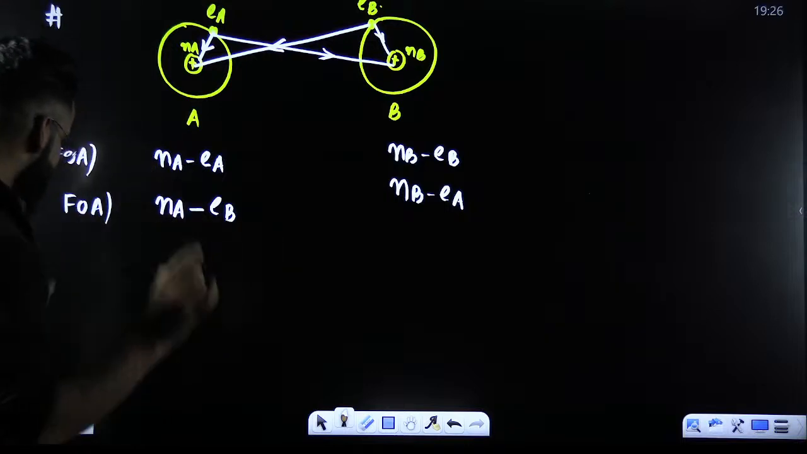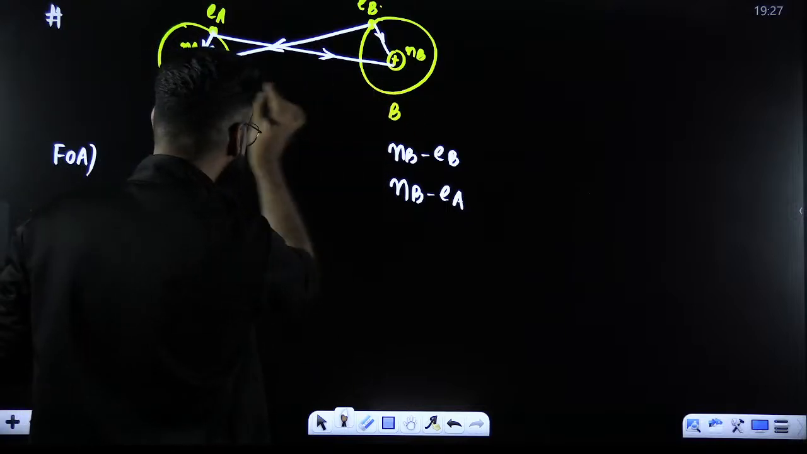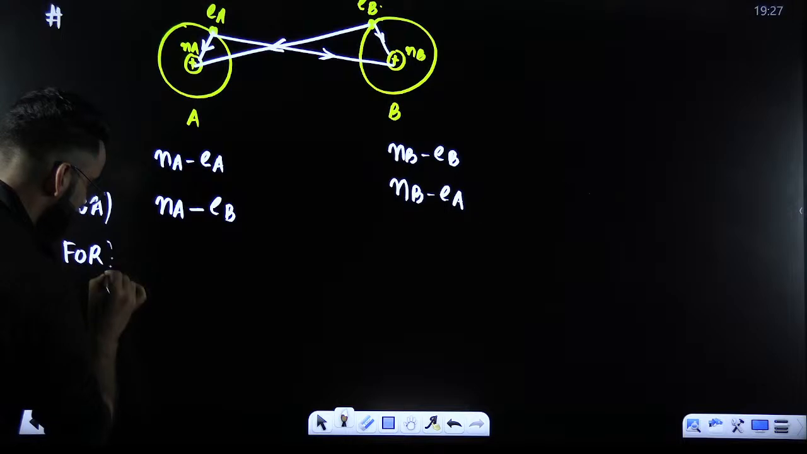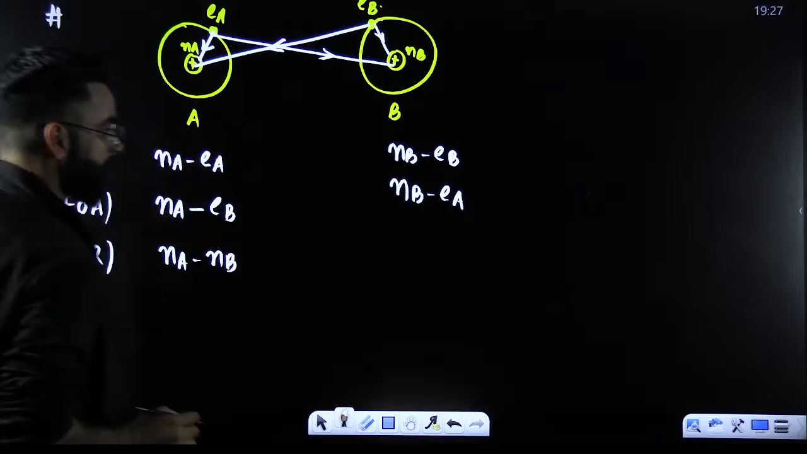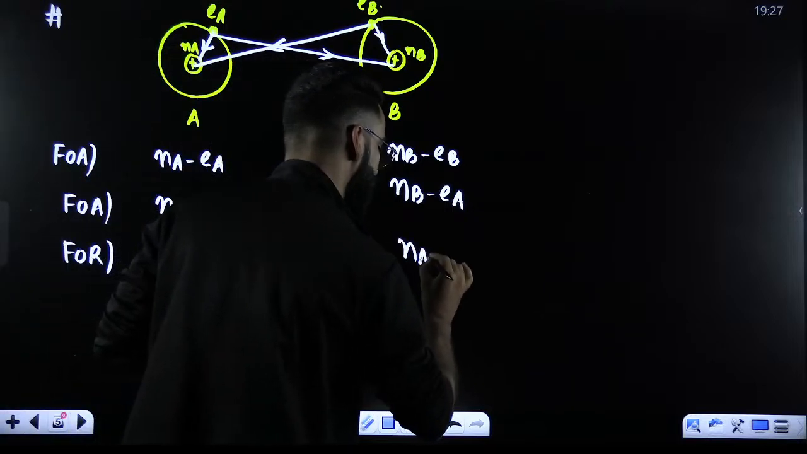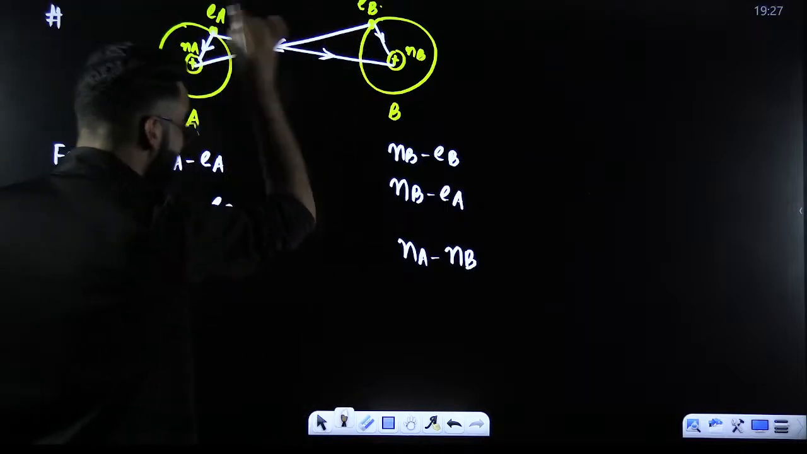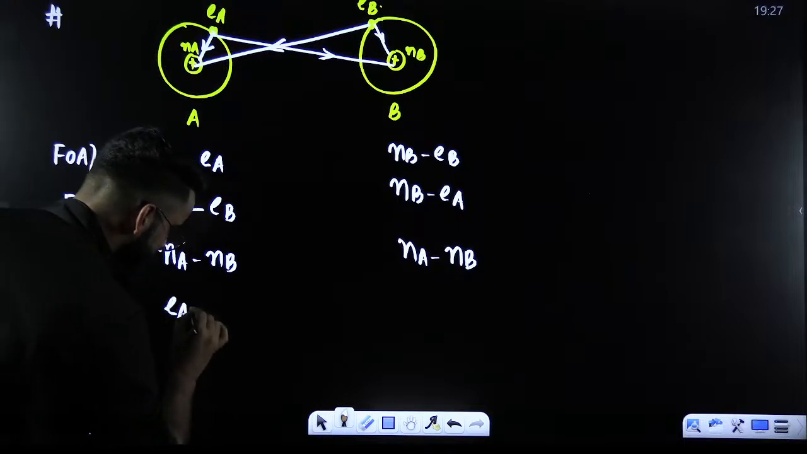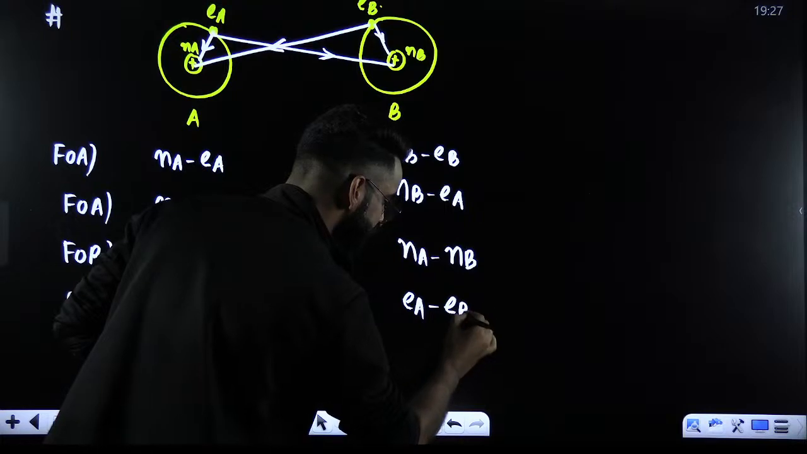Now, my dear students, this nucleus and this nucleus, they'll be repelling each other. So nucleus of A and nucleus of B will be repelling each other. Similarly, electron of A and electron of B will also be repelling each other. They will be showing the repulsion.